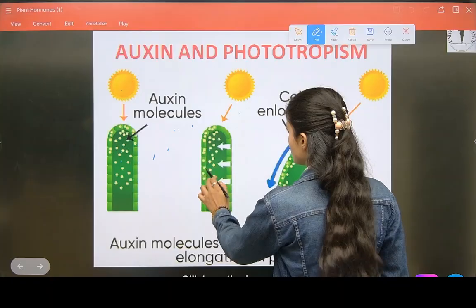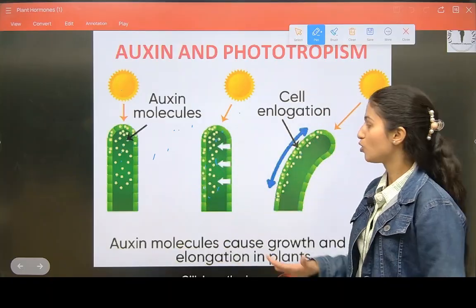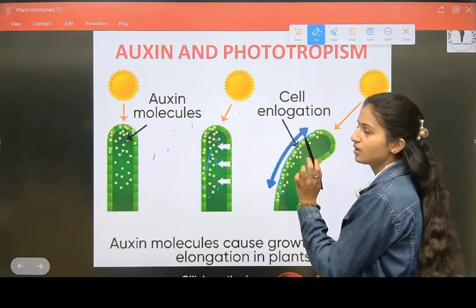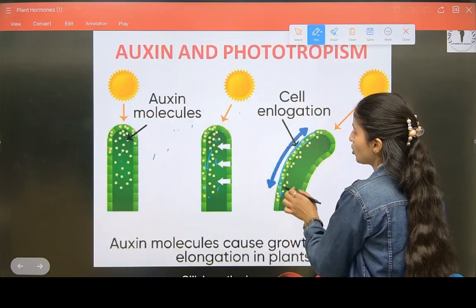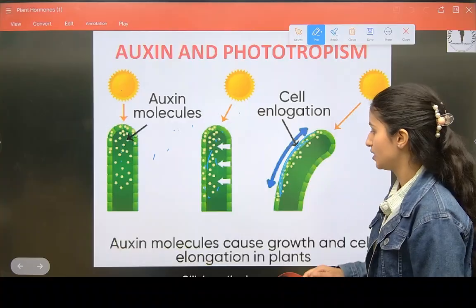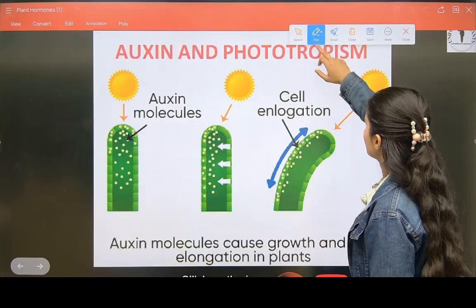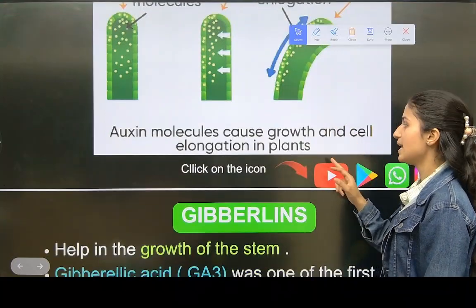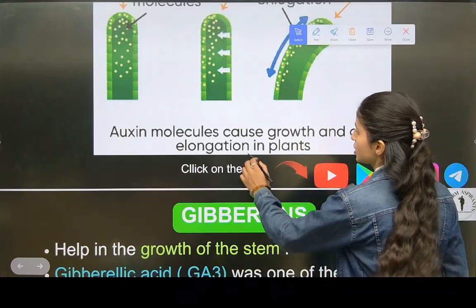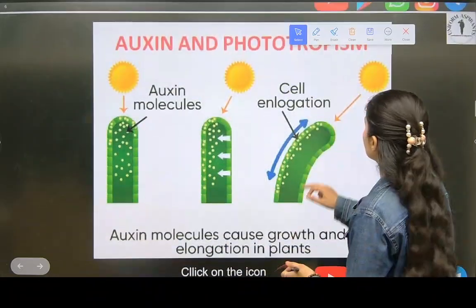And here, I told you these are auxin molecules. Okay, these molecules start going to this side. Where the sun is coming, these auxin molecules start going to the shady side. Okay, auxin molecules cause growth and cell elongation in plants. Yes, it is a growth hormone. I told you what it does. See right here.